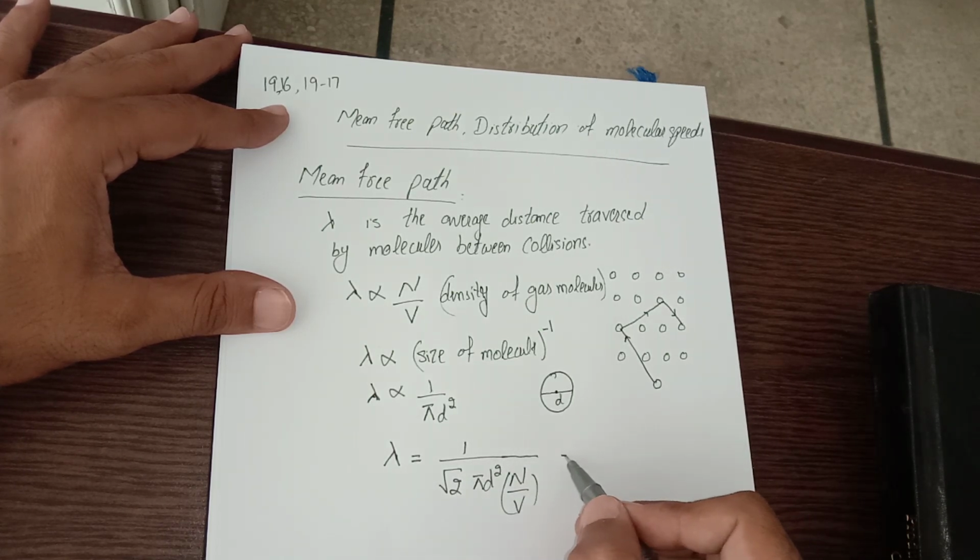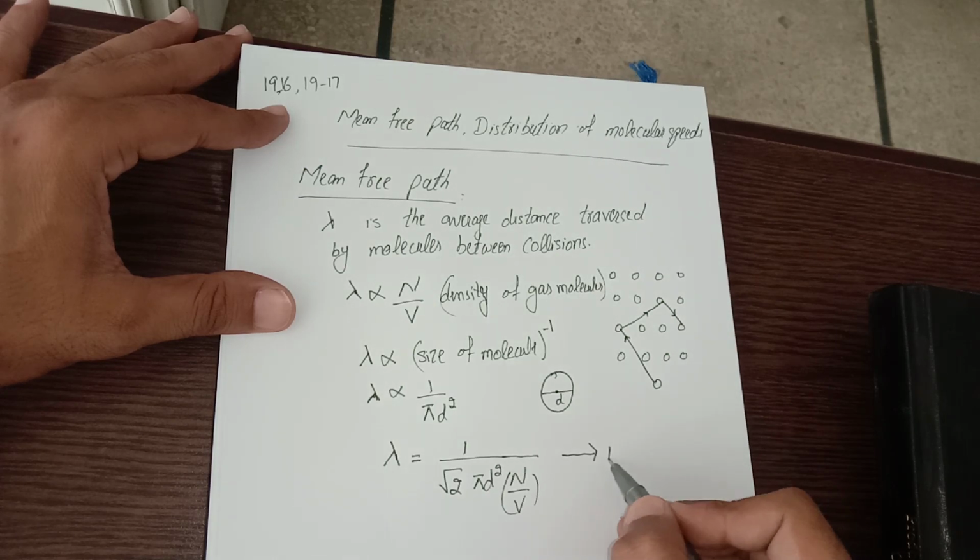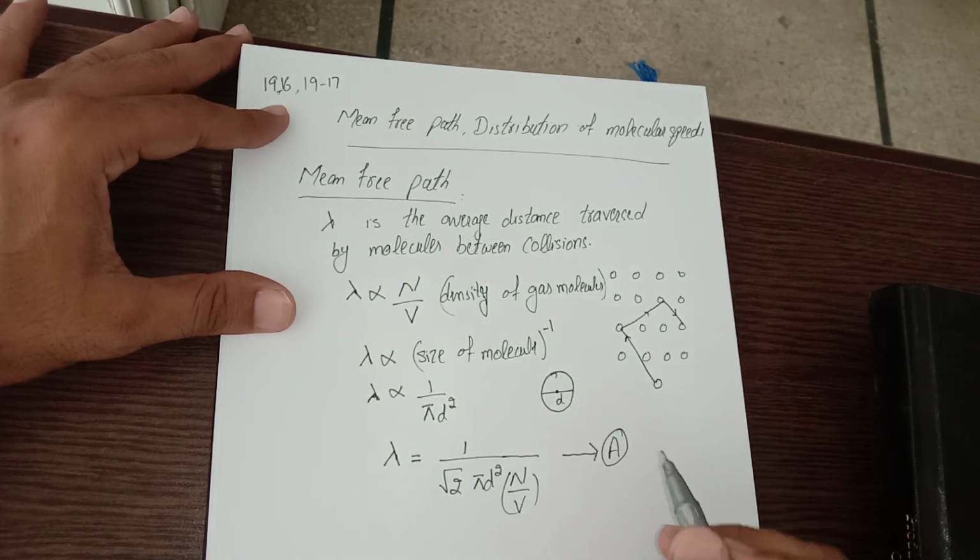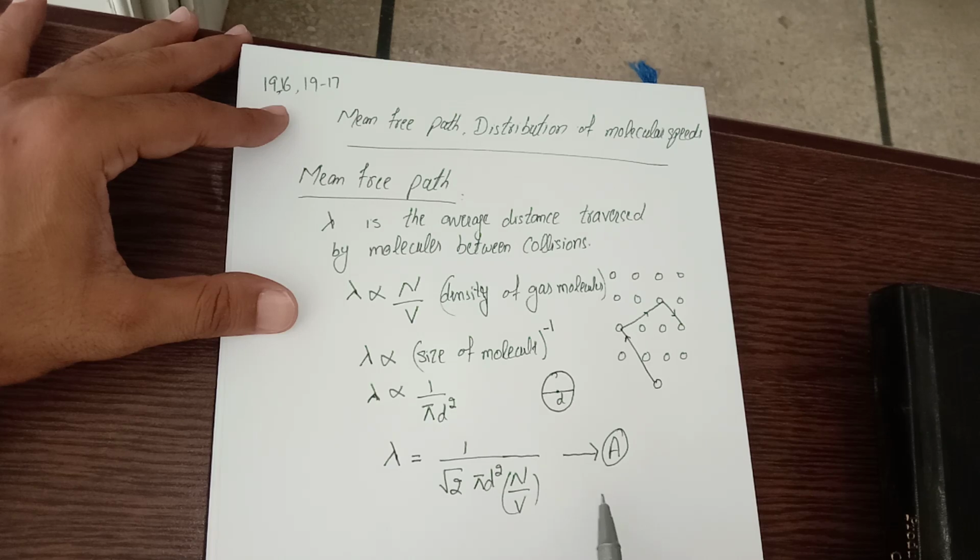I will discuss later on how it comes out. I have called this equation A.